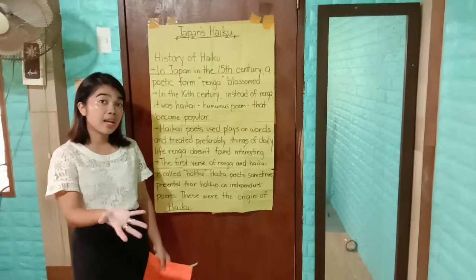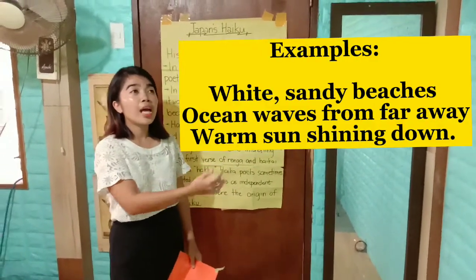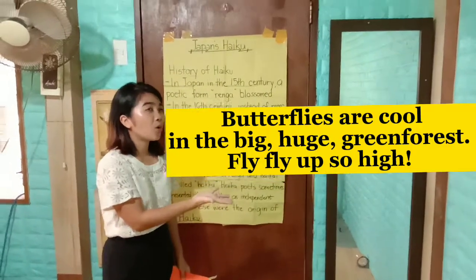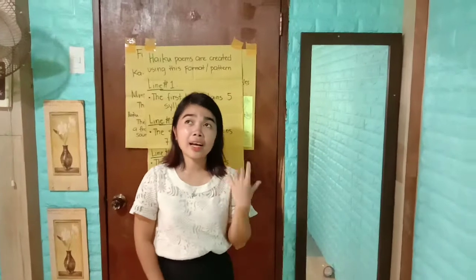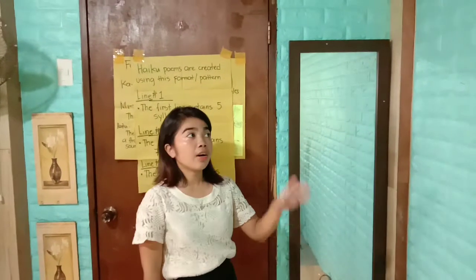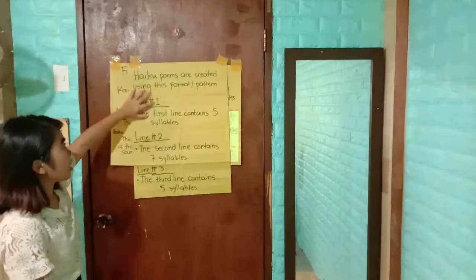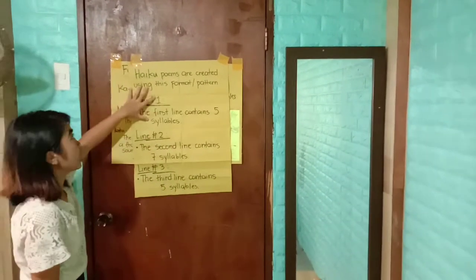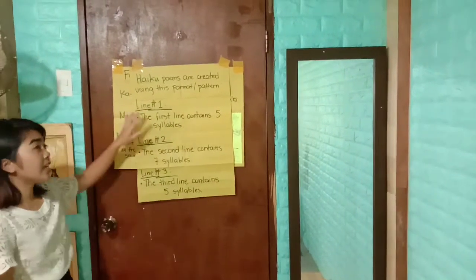I have here examples, the first example and then the second example. Now I'll show you the format or pattern used to create haiku poems. This is the illustration of the format. Haiku poems are created using this pattern.